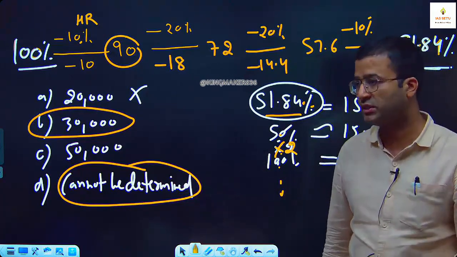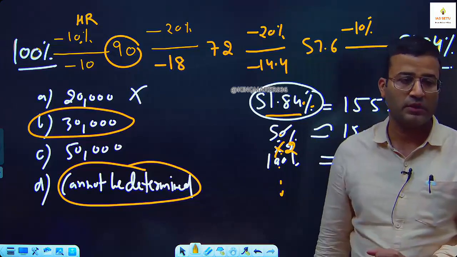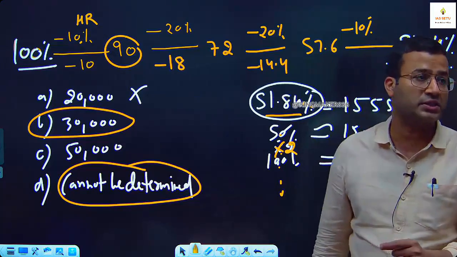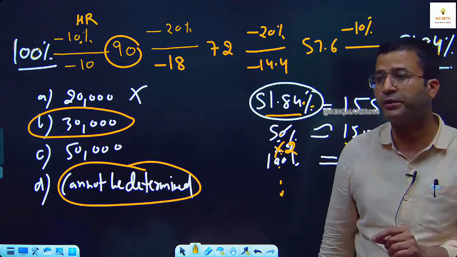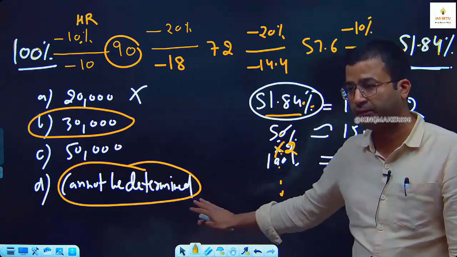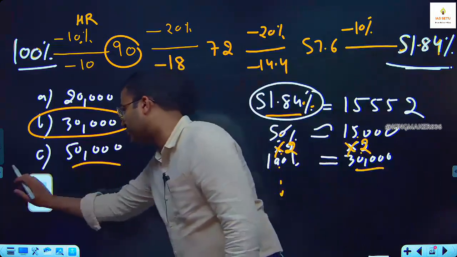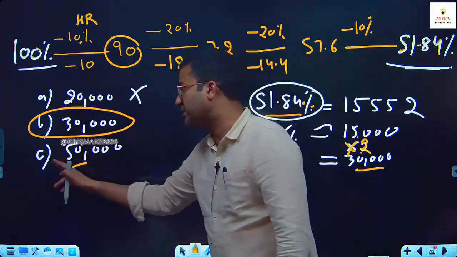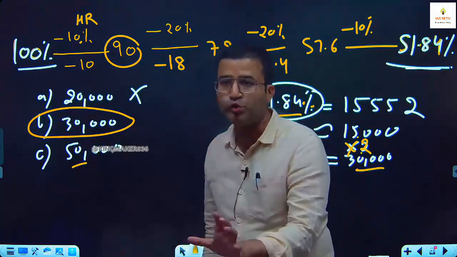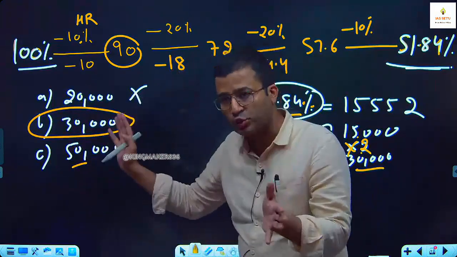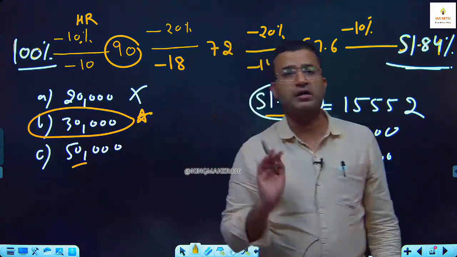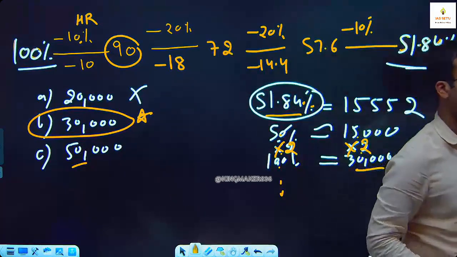We use cannot be determined where we can't find the answer. Brother or sister, we can't confirm that the relationship is like father or mother, brother, sister. Then we use cannot be determined. I will teach in detail. So here D is not possible because we can determine the answer; it is A, B, C. 20,000 is too less. 50,000 is too large. The best answer available is 30,000. We mark answer B and we get 2.5 marks.